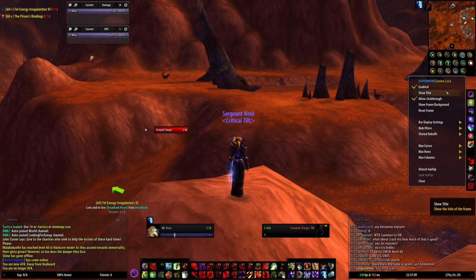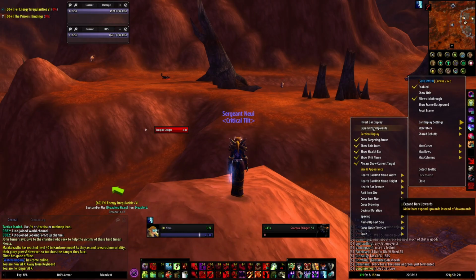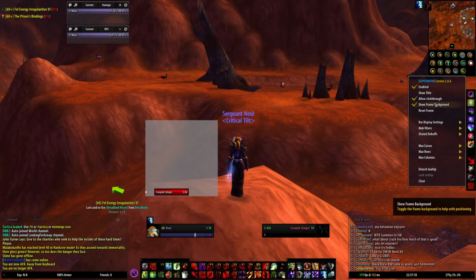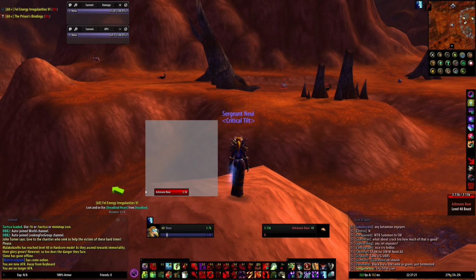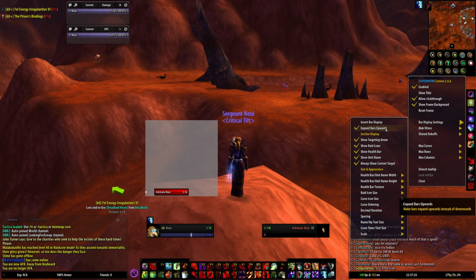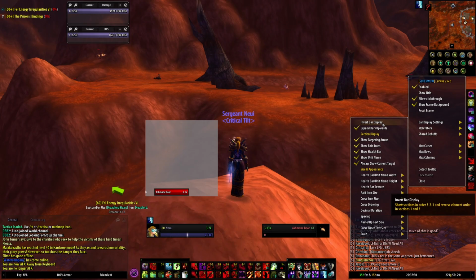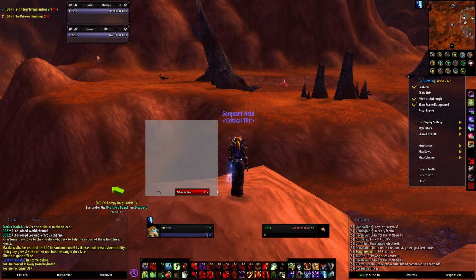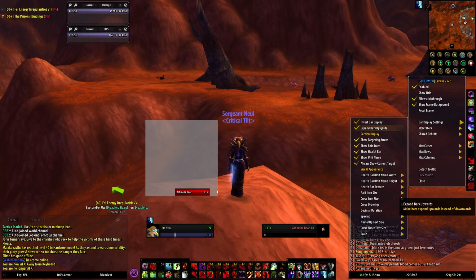First thing I like to do is come down to your bar display settings and click expand bar upwards. Now if we show the background, this makes it grow from the bottom up. If you uncheck it, it comes from the top down, up to you. You can do invert displays, which turns it around. On the left part here is where your hots and dots and anything you have afflicted on the enemy is going to appear. Or you can uncheck invert, and it'll be left to right.